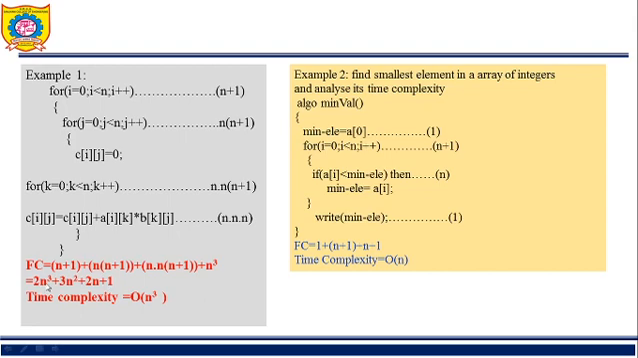Now from the FC you have to consider the higher order magnitude, that is 2n cube, and represent it in the form of big O notation. So big O, ignore the constant, that is 2, and take the remaining part, that is n cube. So big O of n cube. This is the time complexity for the given example. Same as for example 2, just check yourself how it comes as big O of n.